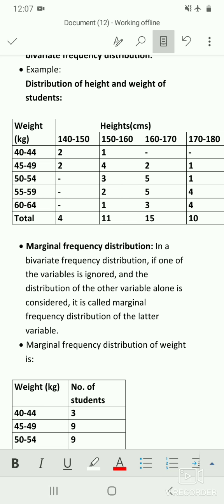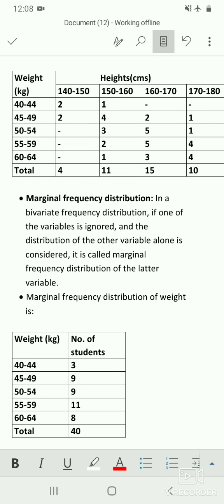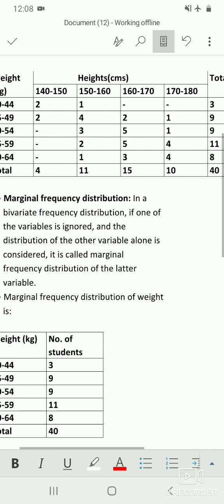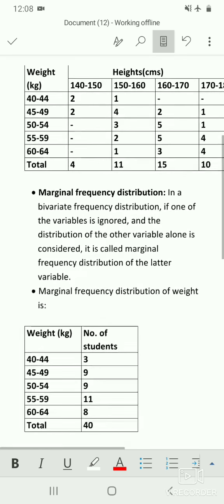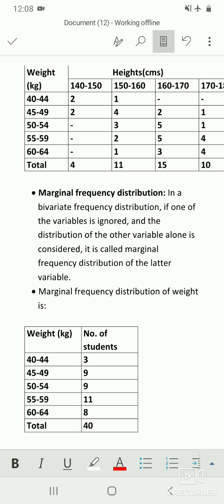So such a distribution is known as marginal frequency distribution. So in the above table the marginal frequency distribution of weight is that you're considering only weights, that is 40 to 44 up to 60 to 64 kg, and the number of students, that is the column total, is considered. So this is known as marginal frequency distribution of weight.